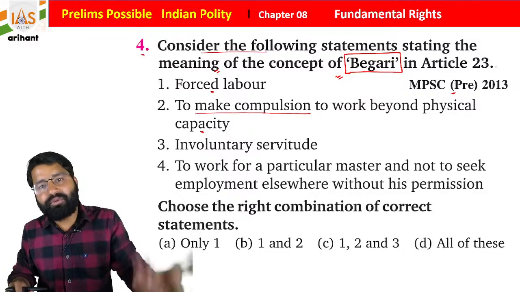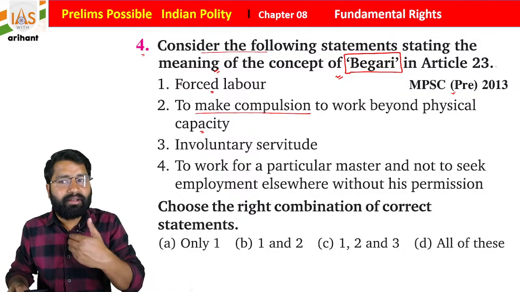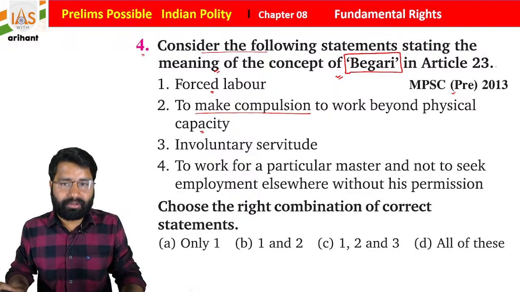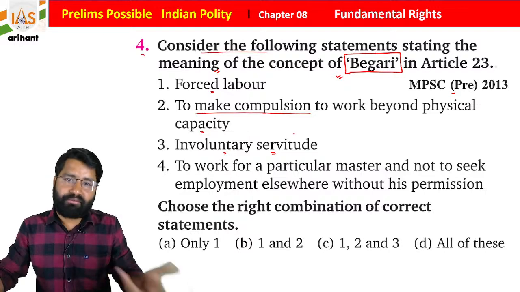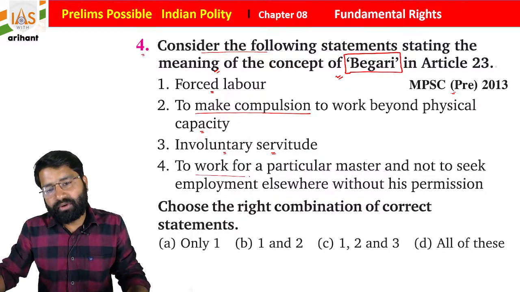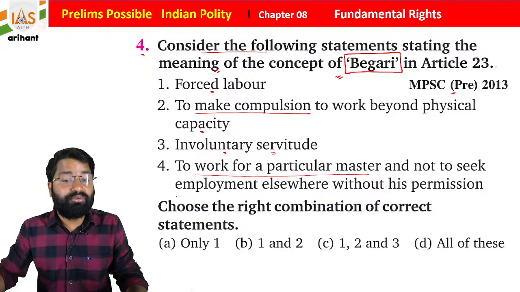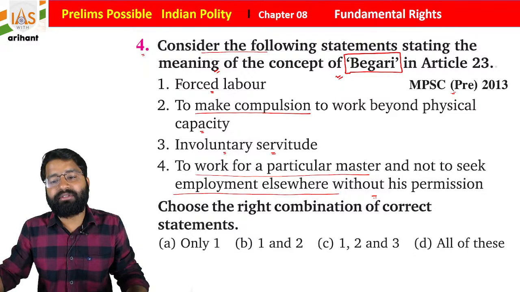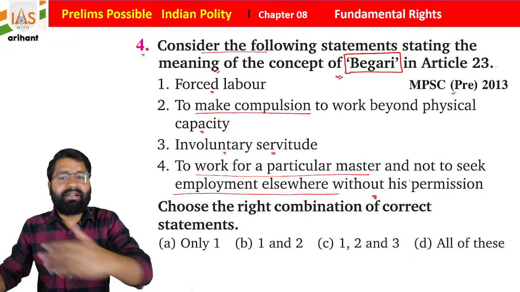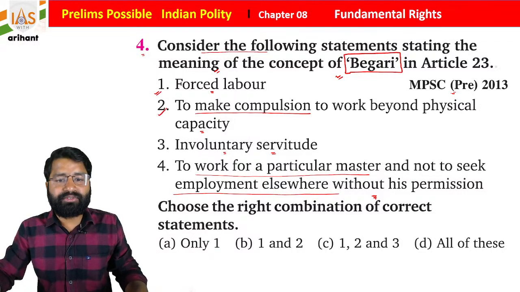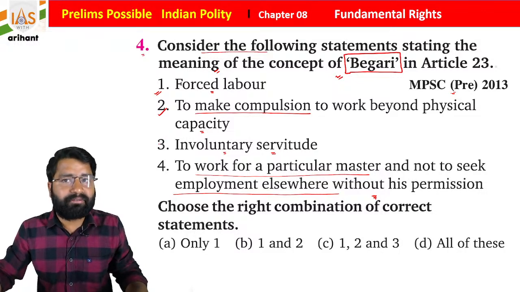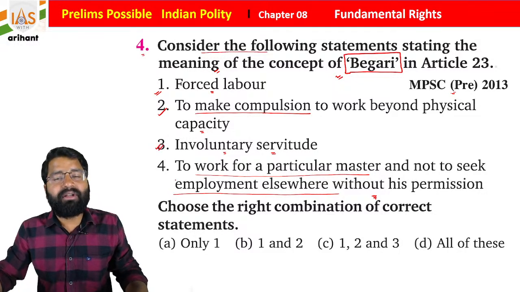You have to do it whether your body allows it or not. Involuntary servitude means you have to work for a particular master and not seek employment elsewhere without his permission. So the work is just like a slave. So what you find, students, begari is all that: forced labor, compulsion to work beyond the physical capacity, involuntary servitude, and students, the fourth statement is also correct.